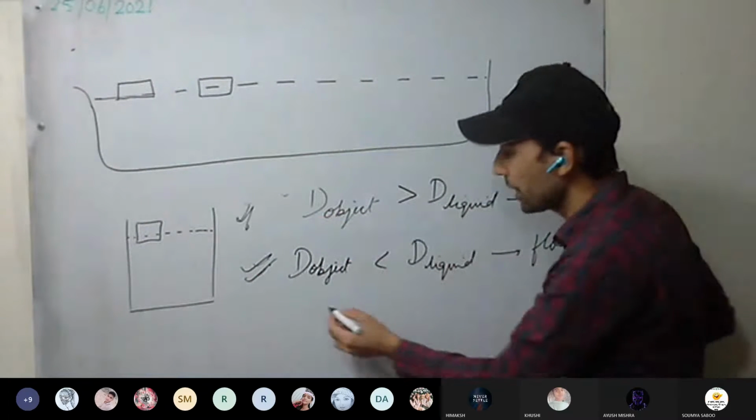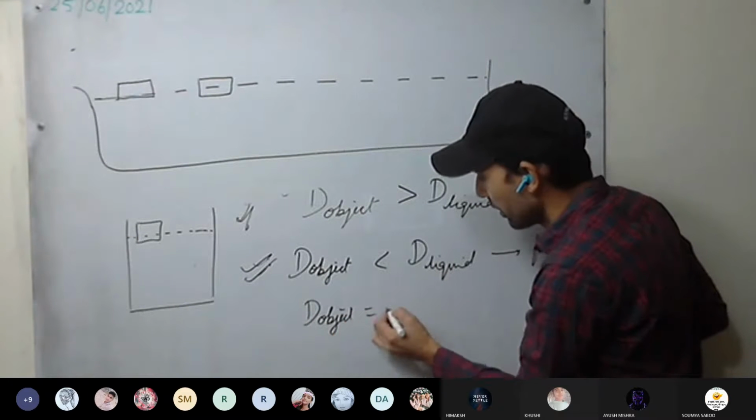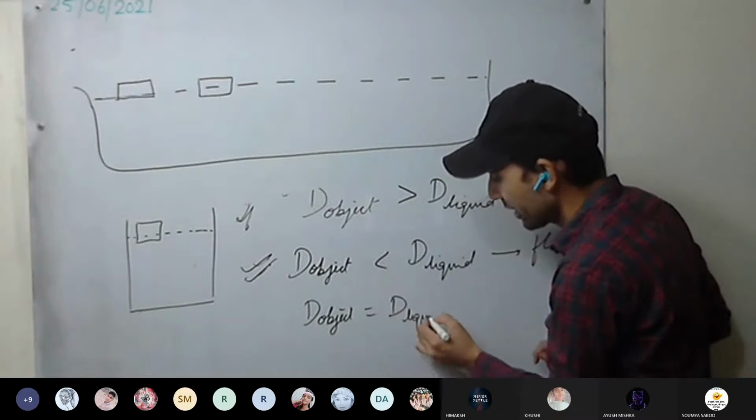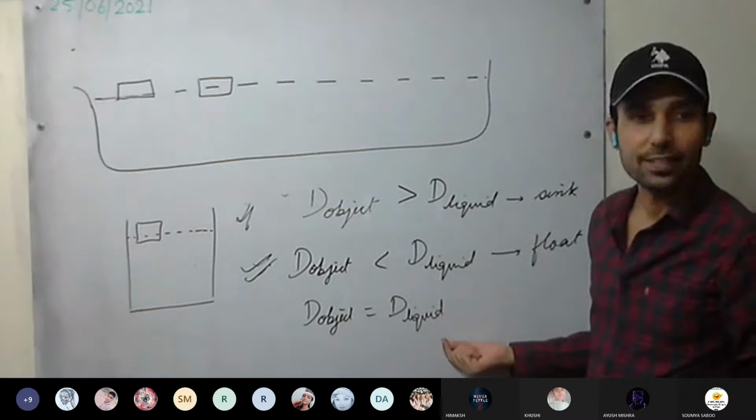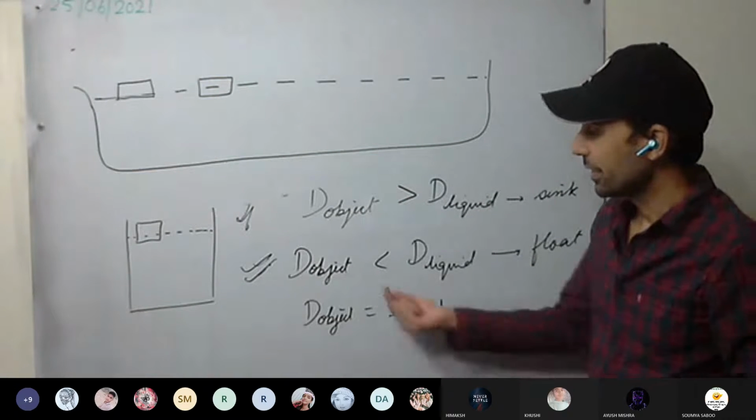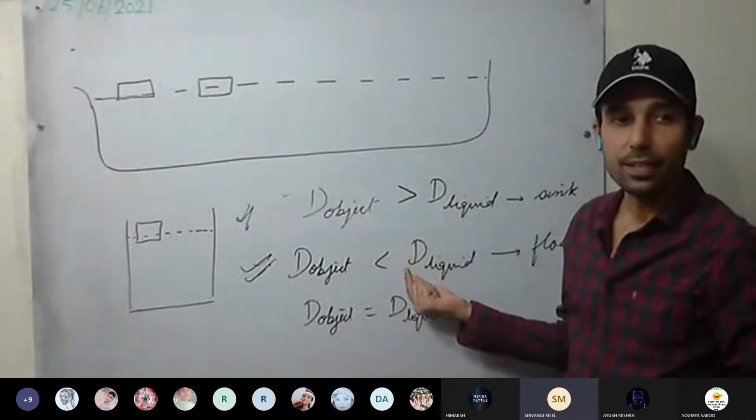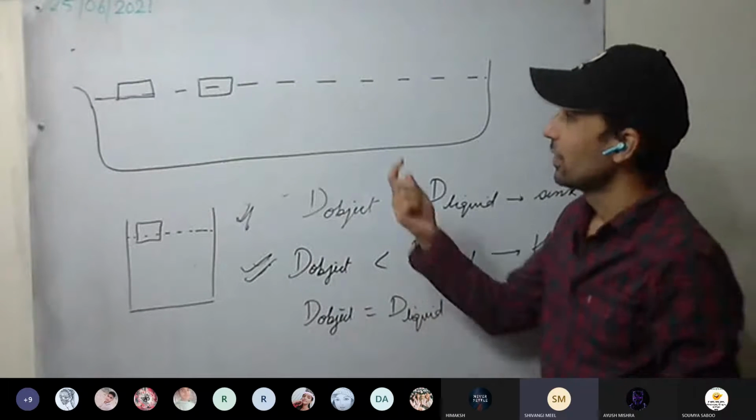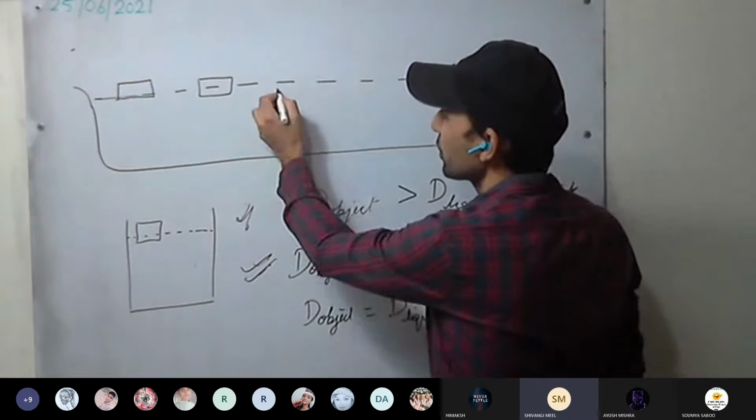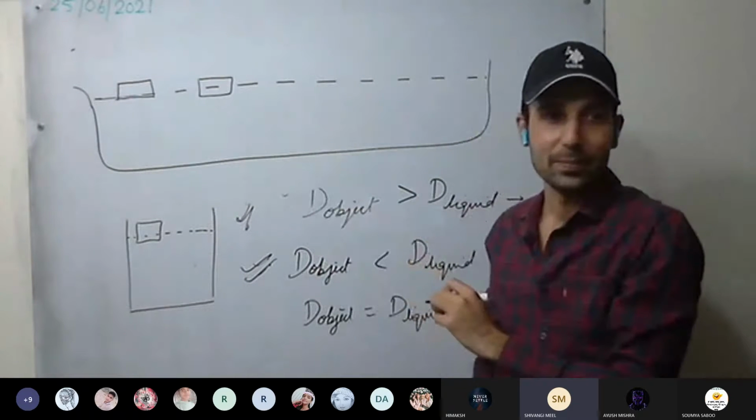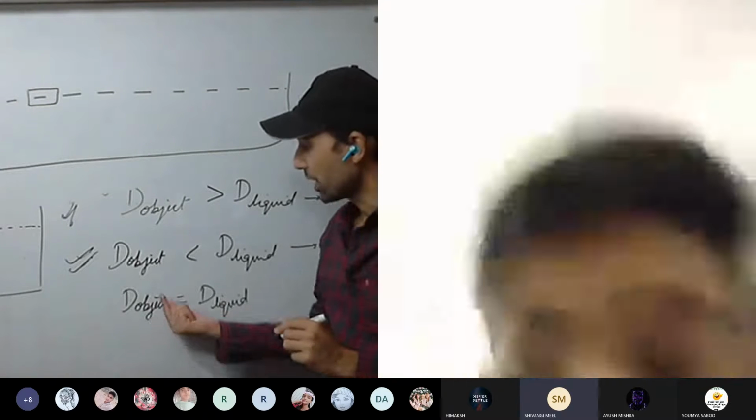What will happen if the density of an object becomes equal to the density of the liquid? What will happen? Anyone in class? See here, as the density of the object is on the surface of the liquid, it will float on the surface of the liquid. On the surface or just below the surface of the liquid? Just below. You can see as well.